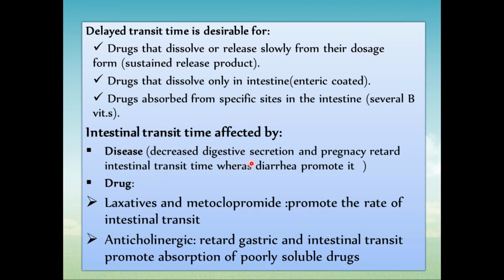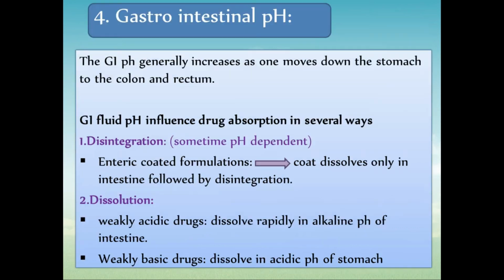Decreased digestive secretion in case of pregnancy retards the intestinal transit time, whereas diarrhea promotes the intestinal transit time. Then drugs like laxatives and metoclopramide promote the rate of intestinal transit, and anticholinergics like atropine retard the gastric and intestinal transit, promoting the absorption of poorly soluble drugs.